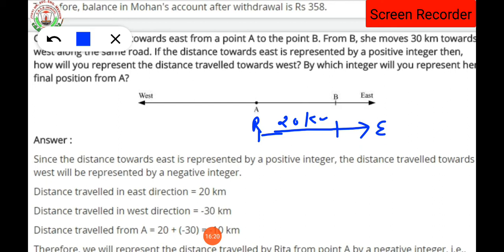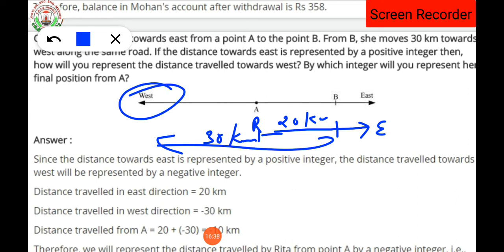She moves 30 kilometers towards the west along the same road. Along the same road means she is going to move back, returning towards the west. So how much distance does she travel? That is 30 kilometers towards the west.